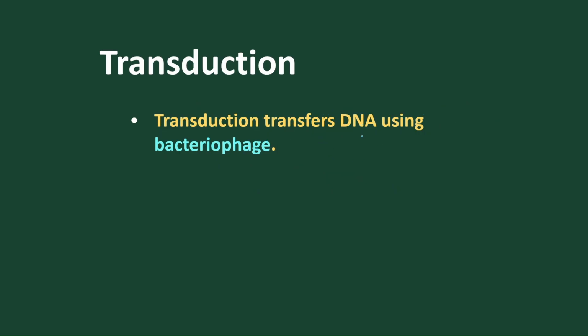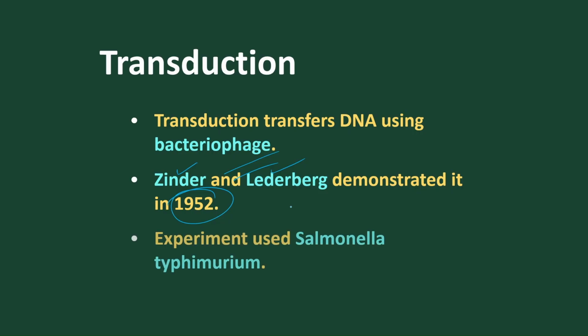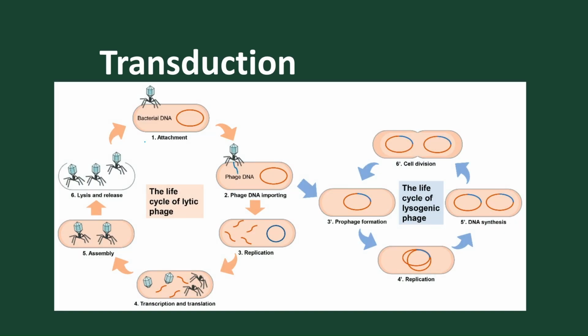So transduction transports DNA using bacteriophage. What is bacteriophage? A virus infecting bacteria. And it was given by Zinder and Lederberg in the year 1952. It was experimented on Salmonella typhimurium, causing the disease typhoid. E. coli was used for the conjugation experiment, Diplococcus pneumoniae bacteria helped for the transformation experiment, and Salmonella typhimurium is used for the transduction experiment.